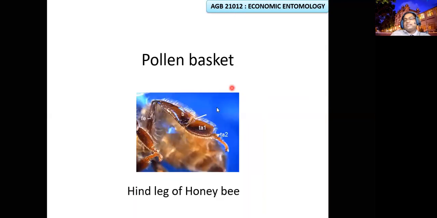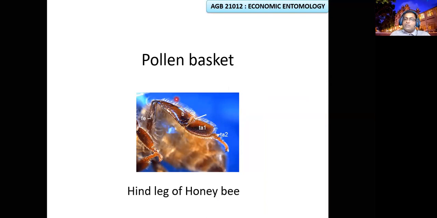The pollen basket is on the hind leg of honeybees. Here is the tibia, and this is the tarsus with tarsomeres, as I told you. The tibia and the tarsus have lots of hairs. In these hairs they pack the pollen, like whatever we keep in pockets.